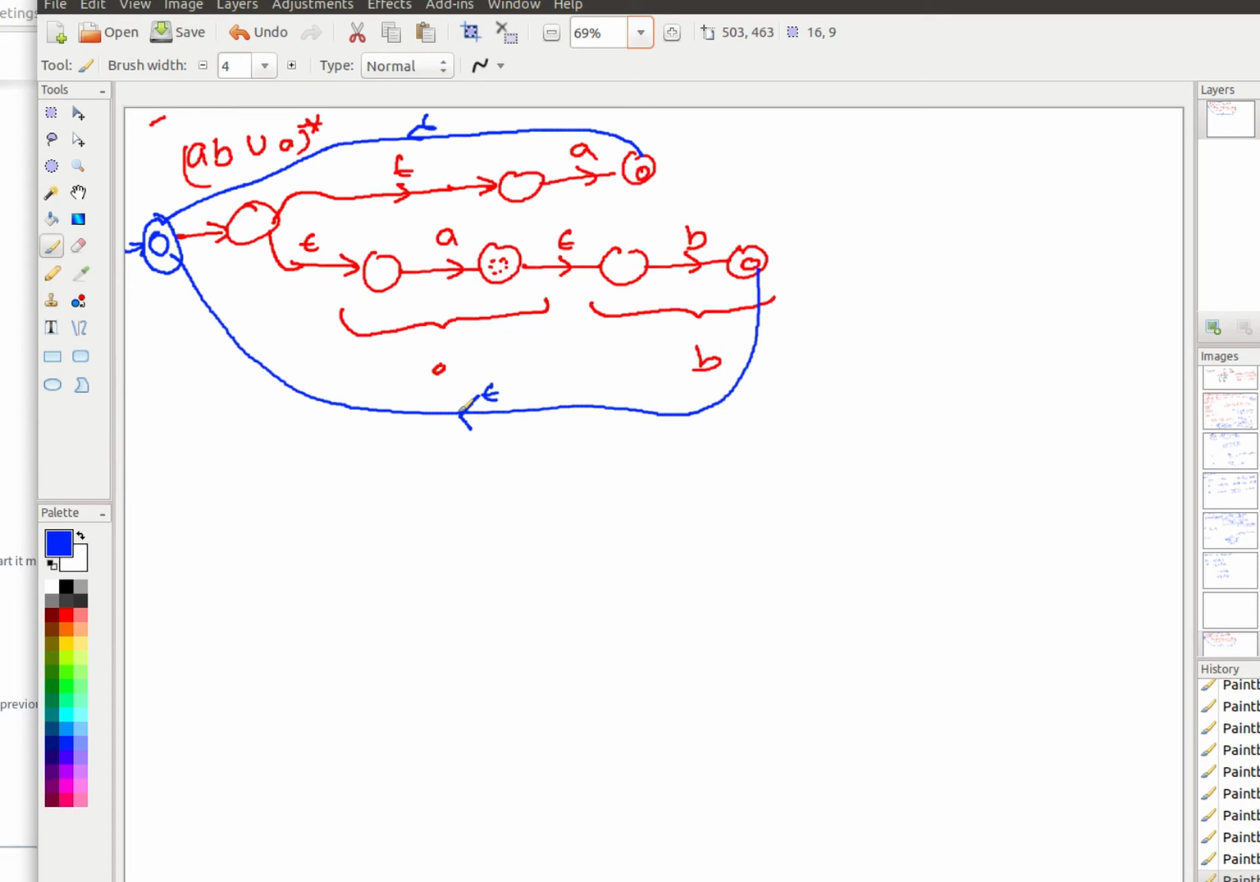Good. So, I think you understand it's pretty easy given a regular expression. Given in an exam or anywhere, you should be able to construct it.